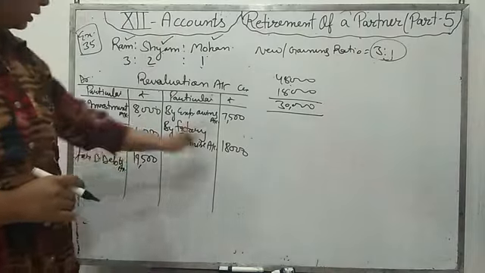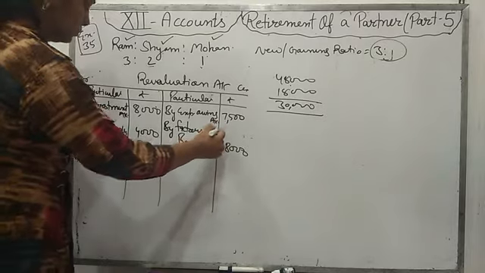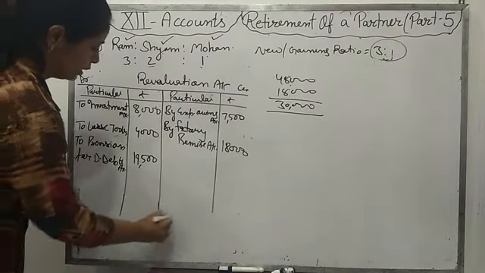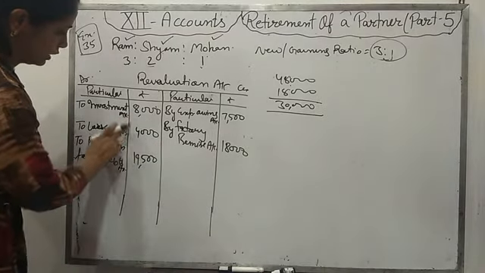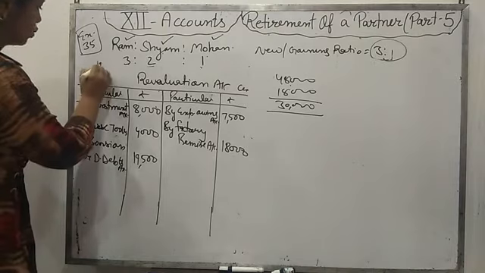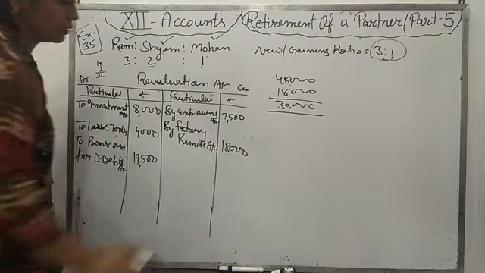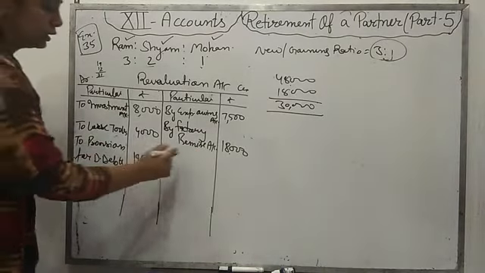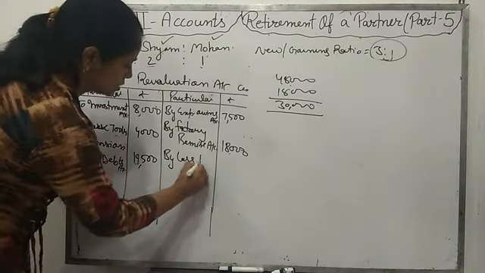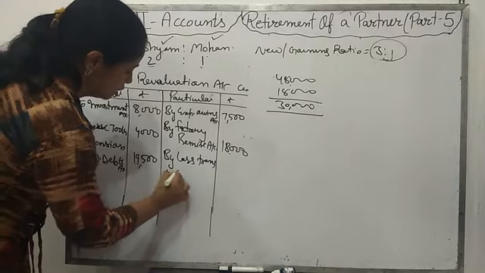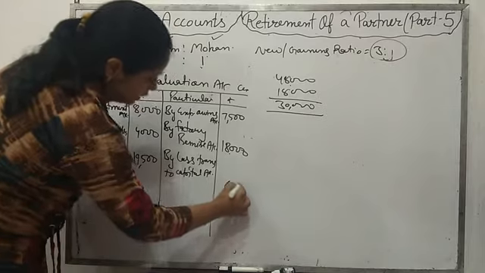Now nothing, it's complete, revaluation account. Then you have to do the total of these both sides. It will come profit or loss of the revaluation account. Now we will get that loss. This is total 12, 19 and 12 is 31,500 and it's 25,500. This side is more. Then loss will come by differentiating both the sides, loss transferred to capital account. How much loss it will come? 6,000. 31 minus 25.